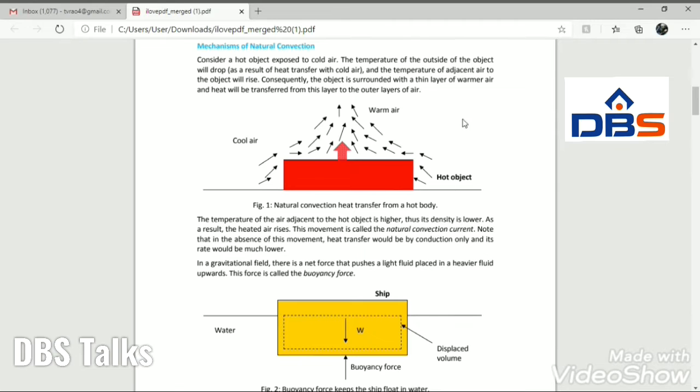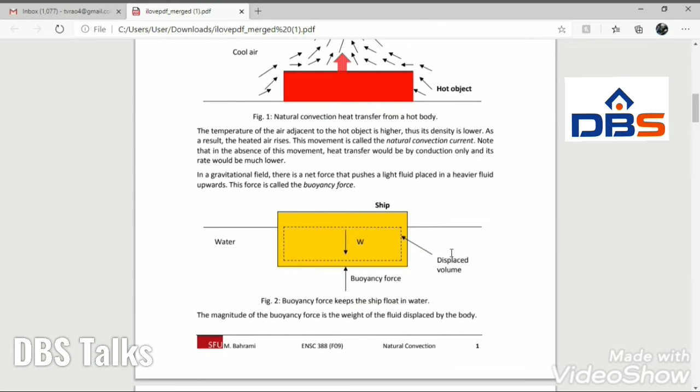And during this natural convection, there is one more process. Once there is fluid circulation or air circulation, some buoyancy forces act on this convection, and there are some gravitational forces also acting on this natural convection. So how these buoyancy forces and gravitational forces act, we'll see. First of all, we should know what is meant by buoyancy.